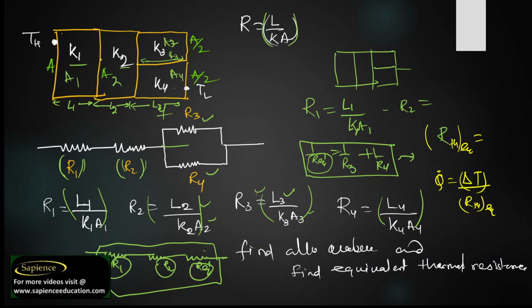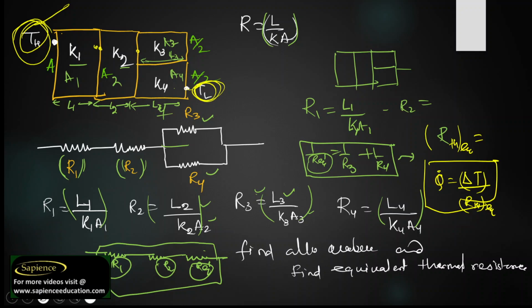For the temperature difference, always take TH minus TL. You can also take a mid temperature, but if you have the first and last options, that is, high temperature at one end and low temperature at the other, you can solve it using those. This is the way we can find the heat transfer rate.